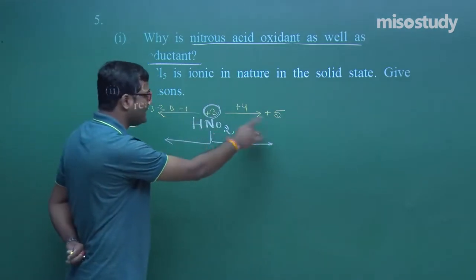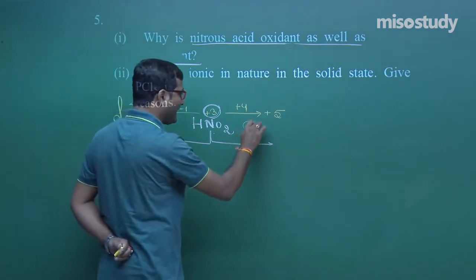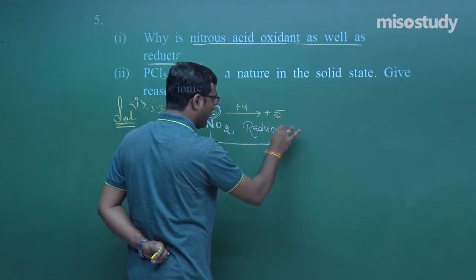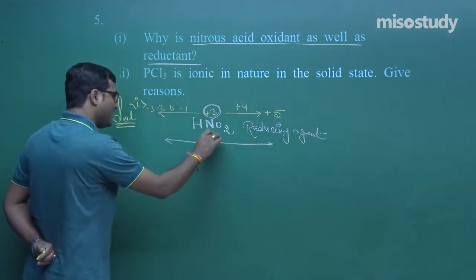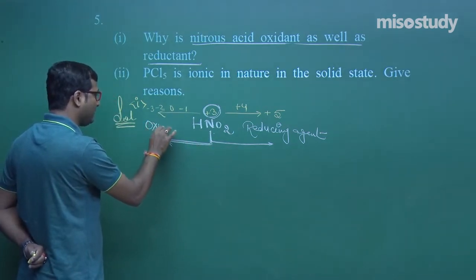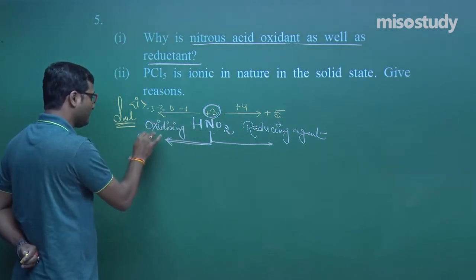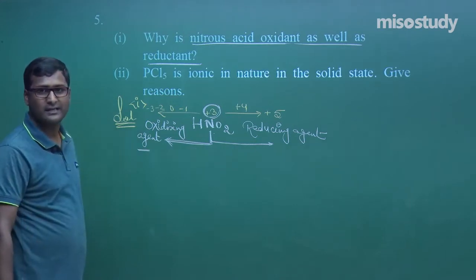If it increases the oxidation state up to +5, then it will act as a reducing agent, my friend. Yes sir, definitely. But if it decreases its oxidation state, then it will behave as an oxidizing agent, my friend. This is the case, reducing agent and oxidizing agent.